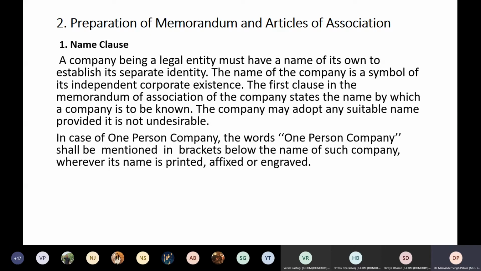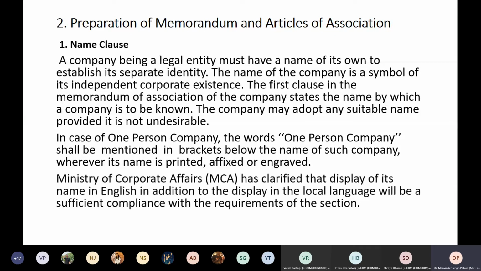So in case of a one-person company, the words OPC or one-person company shall be mentioned in brackets below the name of such company, wherever the name is printed or affixed or engraved. The Ministry of Corporate Affairs (MCA) has clarified that display of its name in English in addition to the display of the local language will be sufficient compliance with the requirement of this section. Means wherever the name is to be mentioned, it has to be either in the local language or also in English.